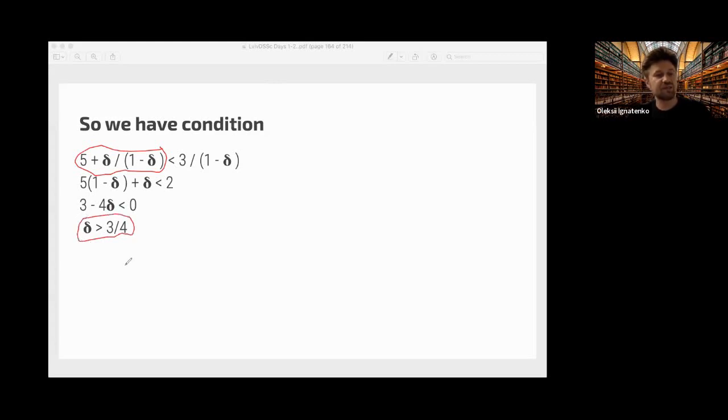So if delta is bigger than 3 divided by 4, then there is no profitable deviation at all. So if the discount is big enough, or we can interpret it as the probability of going to the next round, if it's big enough, then it's better for us to cooperate.